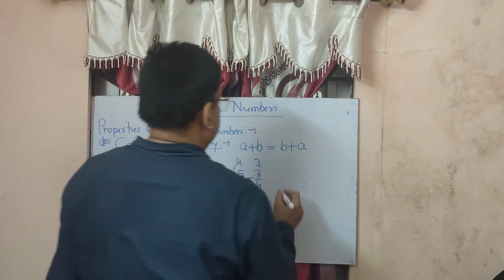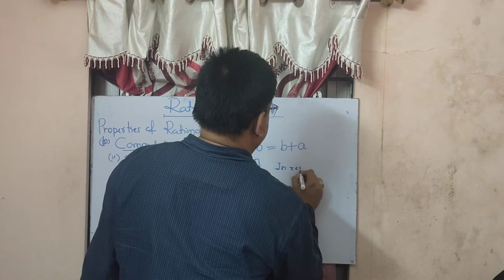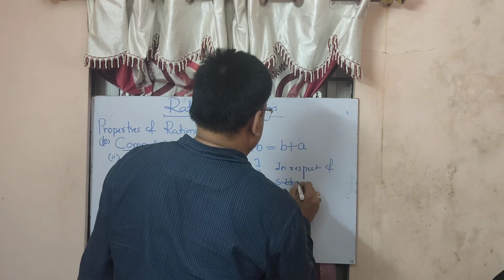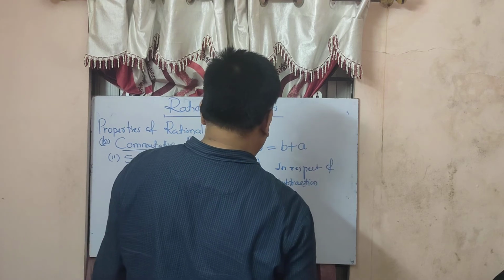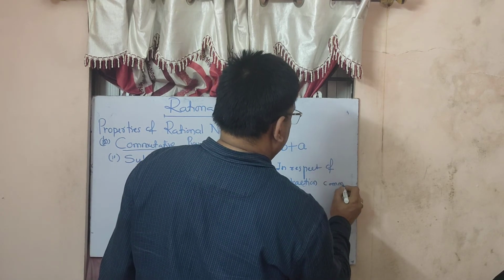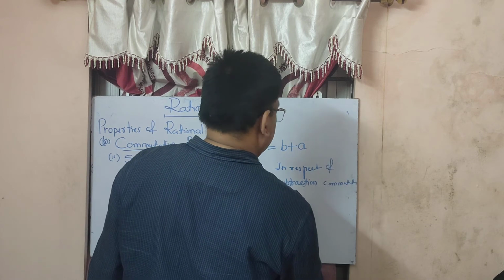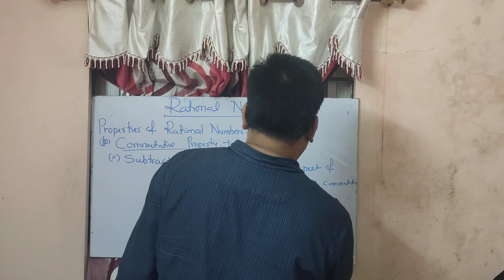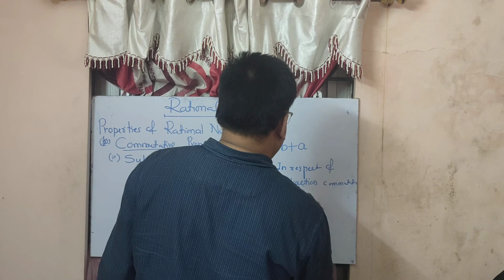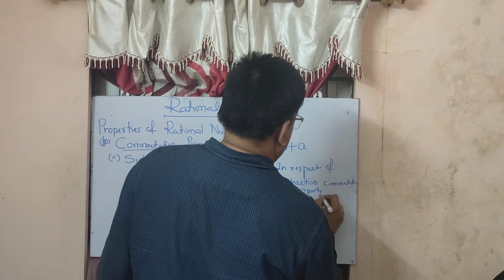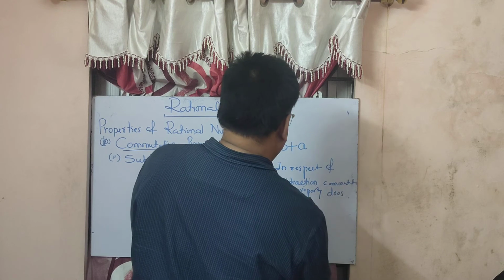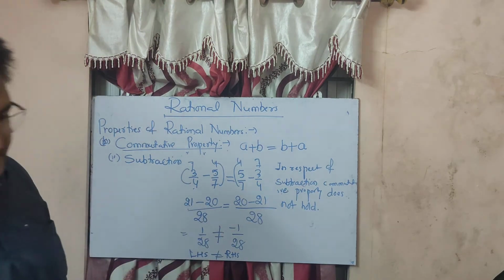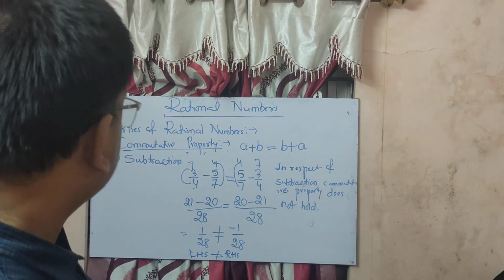So here you have to write: in respect of subtraction, commutative property does not hold. Does not hold means does not satisfy.